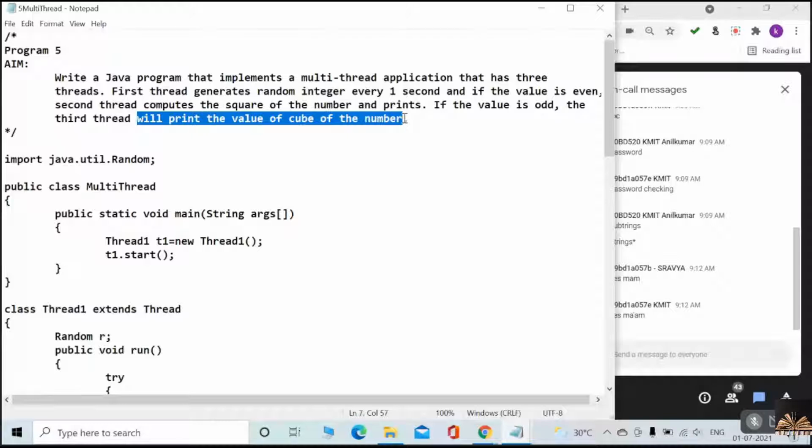Guys, I'm sorry. I just started the previous program, that is the tables program, instead of the lab program. So initially we will discuss the lab program, which is the 5th program from your lab manual, and then we will move to the multiplication. Is that fine? Are you able to understand?